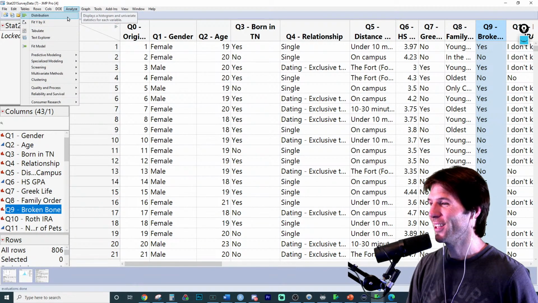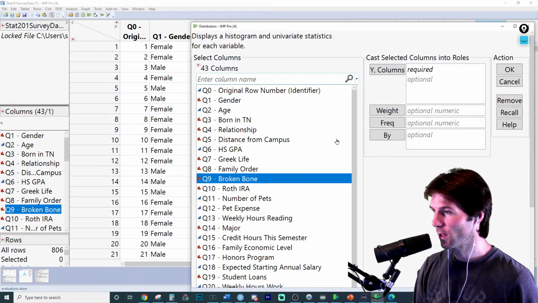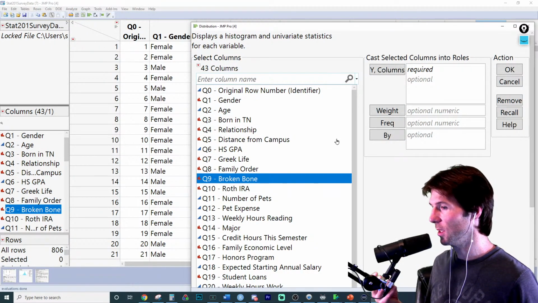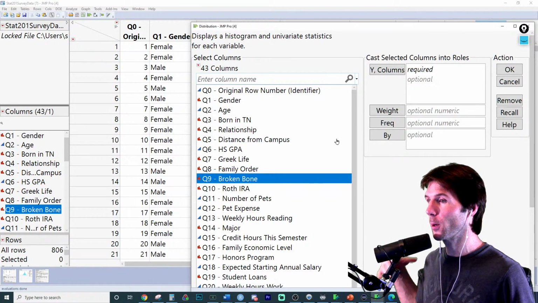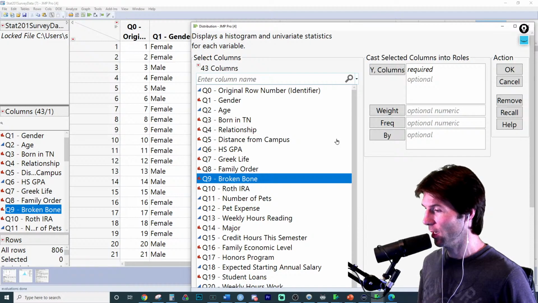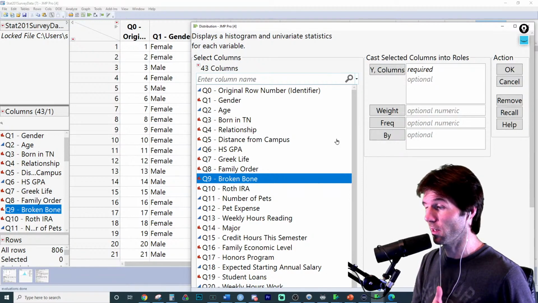Here we go. Let's do the analyzed distribution right here. And we're doing a T-test. So we want to grab a quantitative variable. We just did that one, Hannah. Check it out. We just did that one about 7 minutes ago. So we could circle back to it if there's no questions, but we just did it like 7 minutes ago.